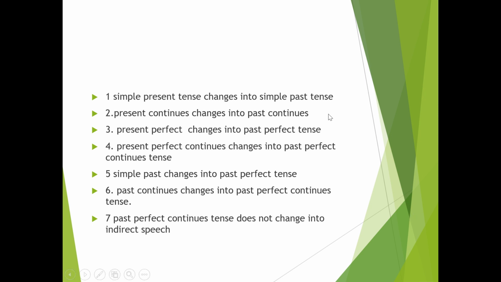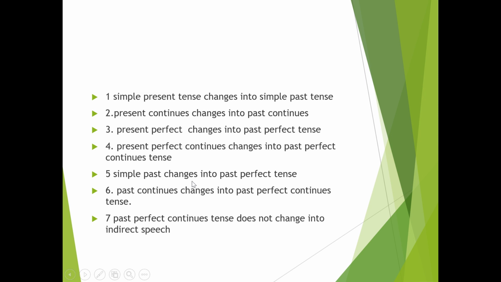Simple present tense changes into simple past tense. This is one rule. Present continuous changes into past continuous. Simple present, simple past ma, present continuous, simple past continuous ma. Present perfect changes into past perfect. Present perfect लाई past perfect मा चेन्ज गरिन्छ indirect मा. Present perfect continuous changes into past perfect continuous मा चेन्ज गरिन्छ.